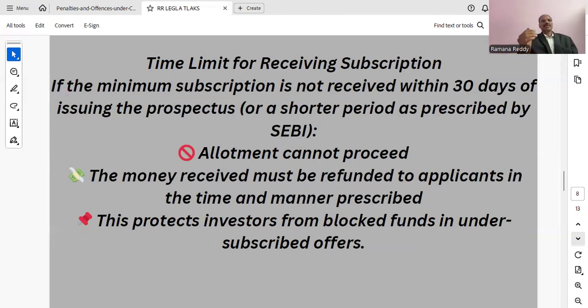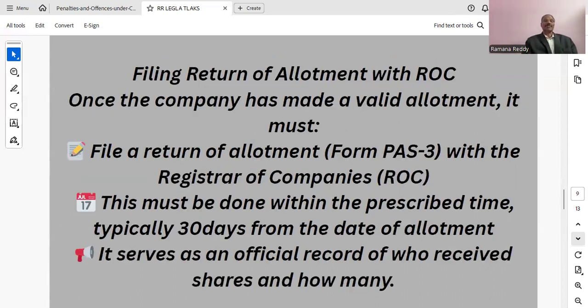Time limit for receiving subscription. If the minimum subscription is not received within 30 days of the issuing of the prospectus, or a shorter period as prescribed by SEBI, allotment cannot proceed, and the money received must be refunded to applicants in the time and manner prescribed. This protects the investors from blocked funds in undersubscribed offers.